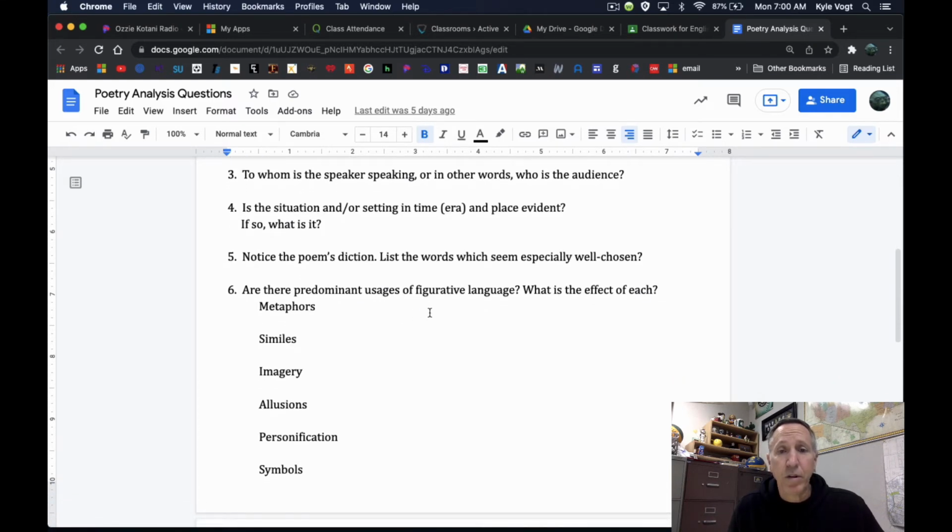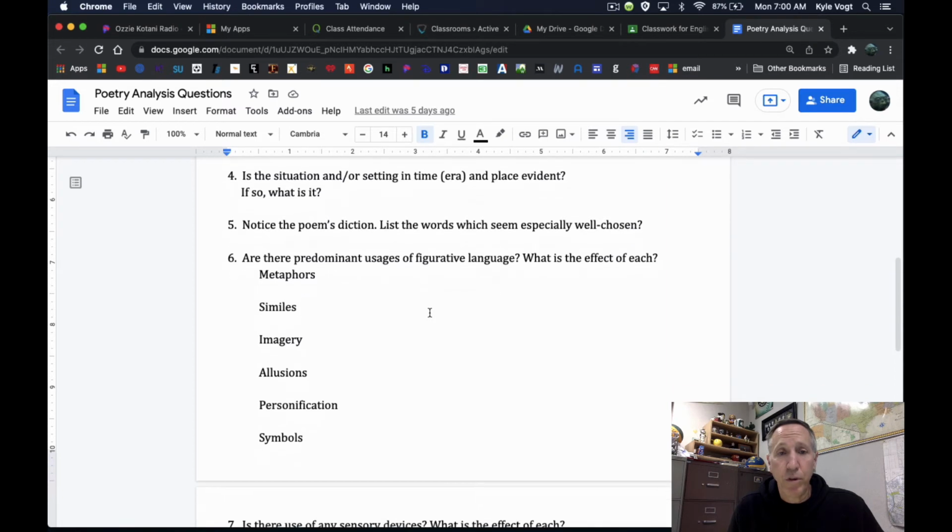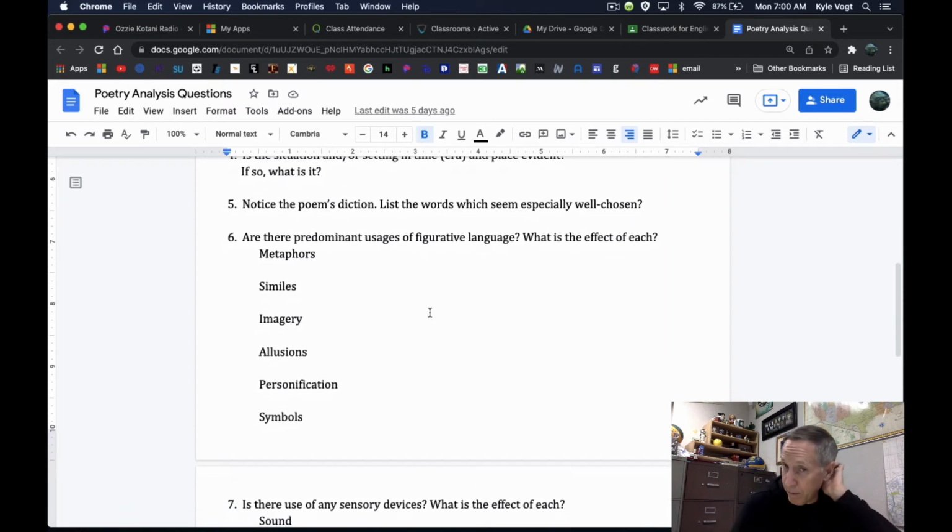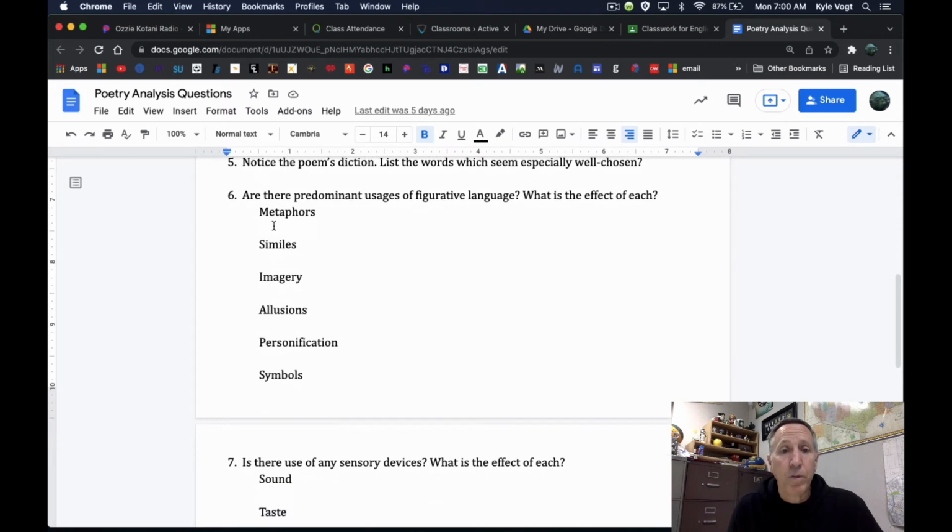Notice the poem's diction. List the words which seem especially well chosen. All right, you've got quite a few you could probably put down here. Now, as you go through the poem, we're also looking for metaphors. There's metaphors in this one again.